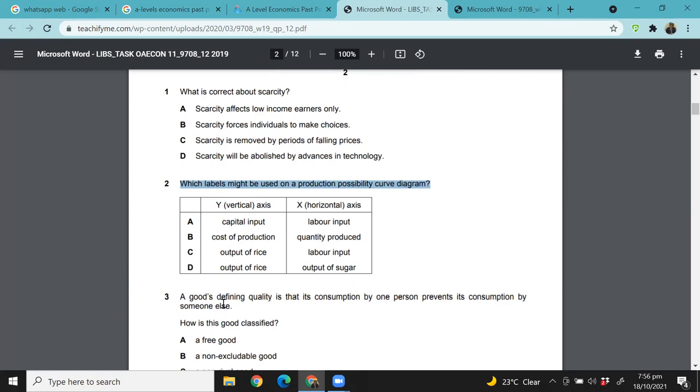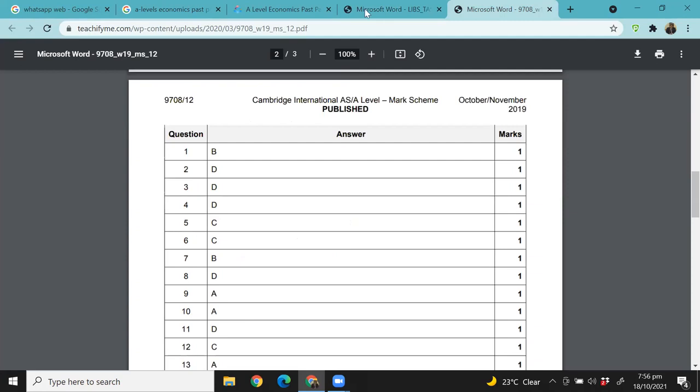Okay, yeah. So it is D, right? So output of rice and output of sugar. Exactly. Perfect. So 2 is D.